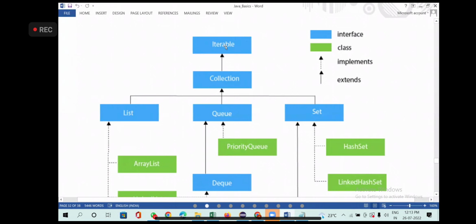Like childhood days, if you want to see my name, go to page number 12. Did you guys do that in childhood? Do you want to know my name? Refer to page number 12. I go to page number 12. Again, there they will refer, go to page number 40. I'll go to page number 40. Finally, on page number 40, we used to write, go to page number 90. Wherever you go, lastly, you are going to iterable only.